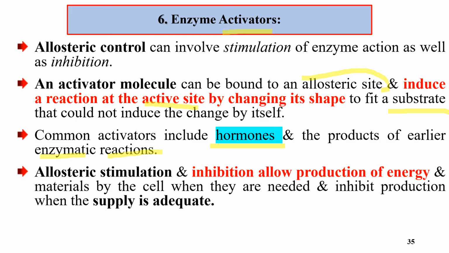Allosteric stimulation and inhibition allow production of energy and materials by the cell when they are needed. It inhibits production when supply is adequate. Inhibitors inhibit the reaction when the product is adequate or enough for our cells. So this is all about metabolism and also parts of enzymes.